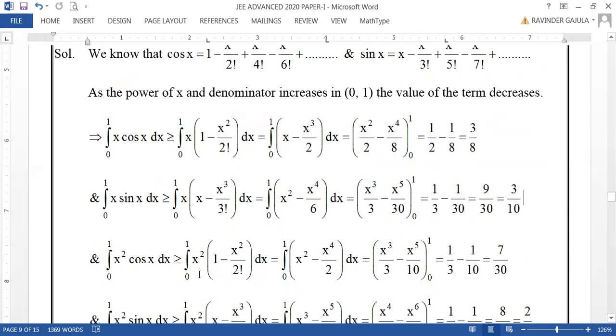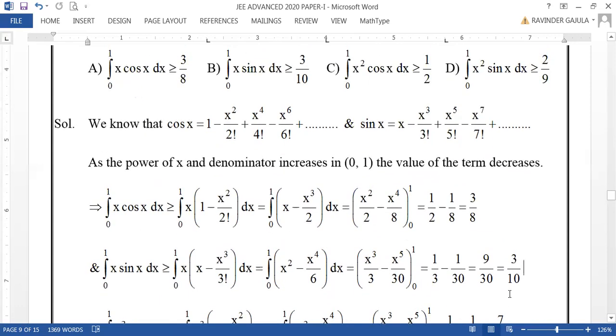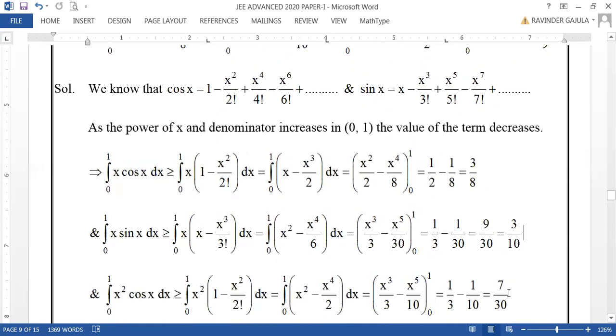Now this one, integral 0 to 1 x square cos x. In the same way, you are considering only 2 terms of cos x. Denying some positive value, it will be greater than or equal to this, and will be greater than or equal to 7 by 30. But what is given here? 7 by 30 is smaller than 1 by 2.